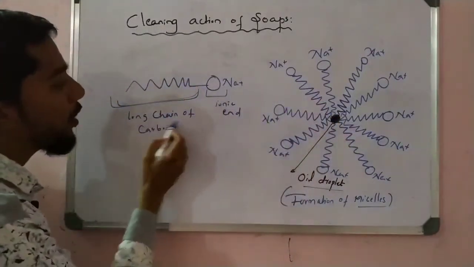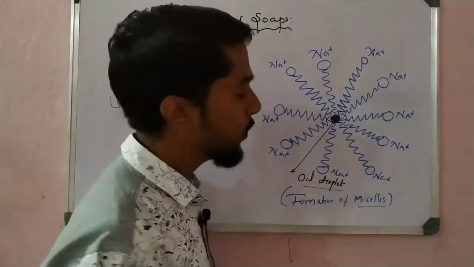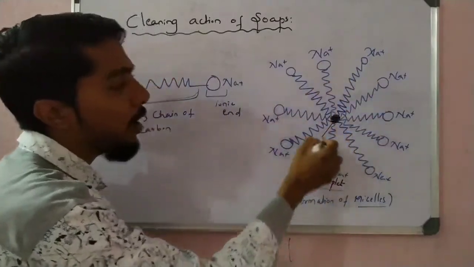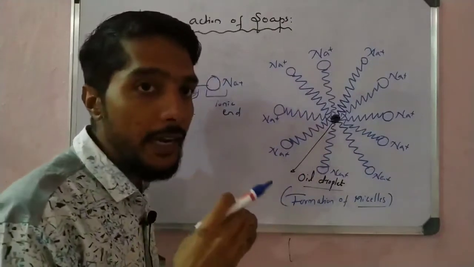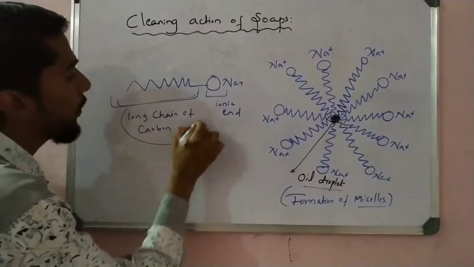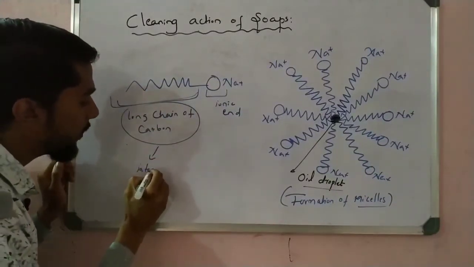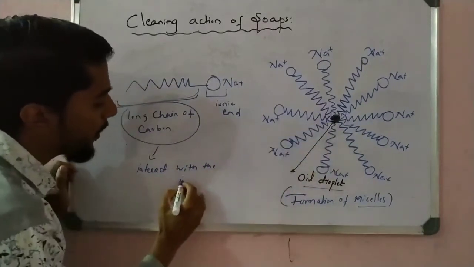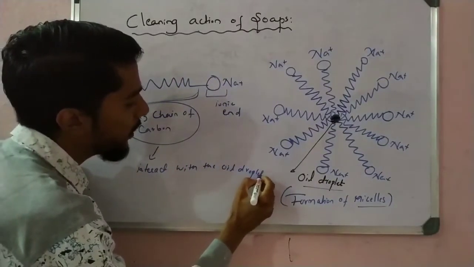So let us see here, the oil droplet is black, and this zigzag is nothing but the long carbon chain, and the long carbon chain is attached to this black dot, that is the oil droplet. So in the micellar structure we observe that all the long carbon chains are attracted towards, interact with the oil droplets. That is very important, oil droplets.